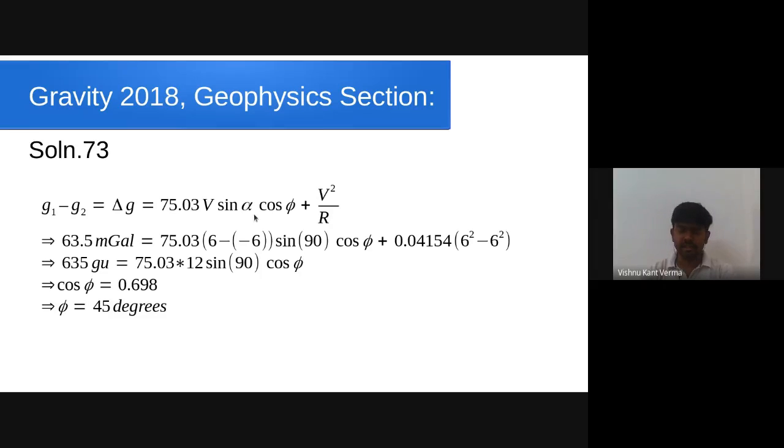Alpha was the vehicle heading angle with respect to true north. And we have to determine the value of phi. And the value of R, if you take 1 by R, you will get 0.04154. Again, here V square is the relative V square. So 6 square in one, but minus 6 square in another. So like they add on the power to the 1, they will subtract on the power to the 2.